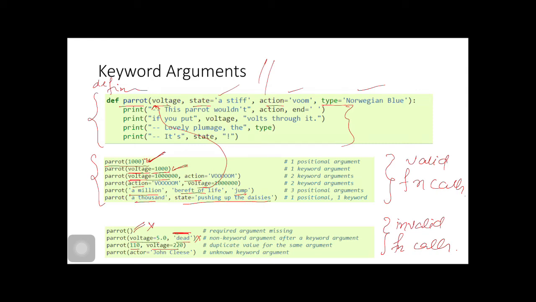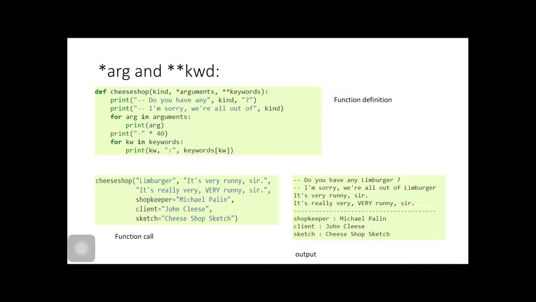Then we are passing an argument for the same parameter two times. 110 by default would get passed to the voltage, and again we are rewriting this 110 to 220. This is also wrong. And this actor parameter is not in the definition, and we are passing an argument whose name is actor. This is also wrong.